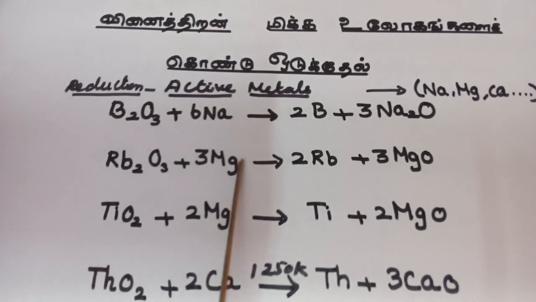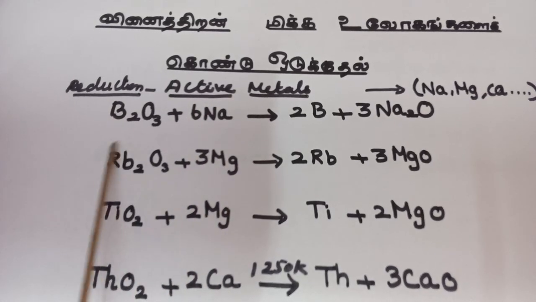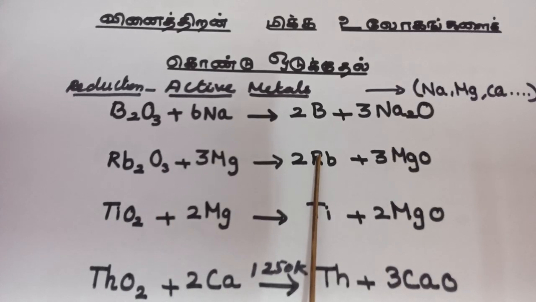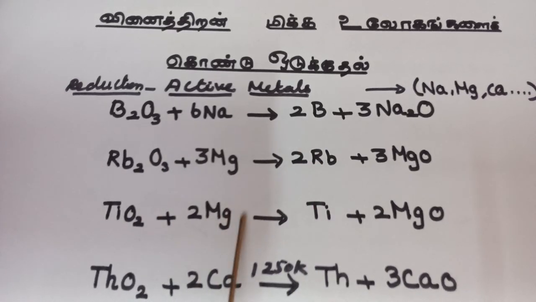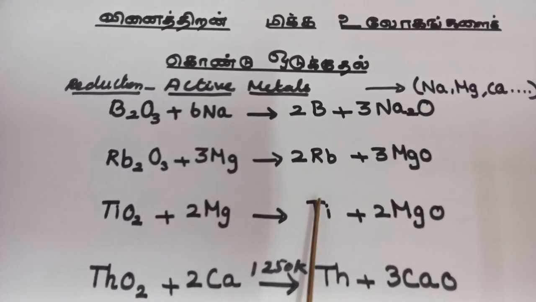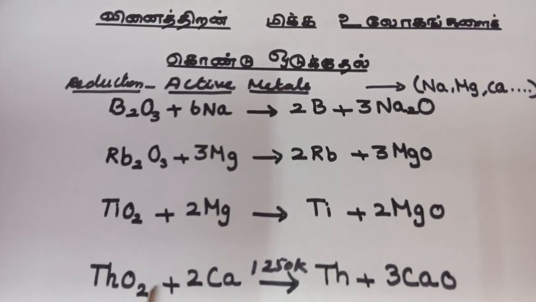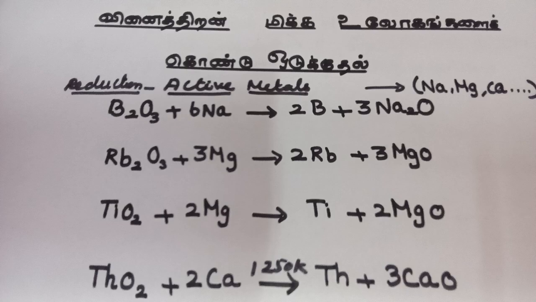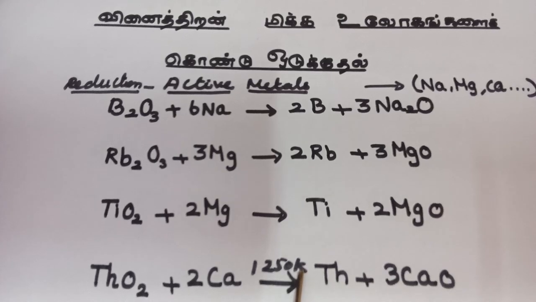In the same way, magnesium reduces rubidium oxide and you get rubidium. Magnesium reduces titanium oxide, you get titanium. In the same way, calcium reduces thorium oxide, you get thorium. That's all, children. This reaction is carried out at a temperature of 1250 Kelvin.